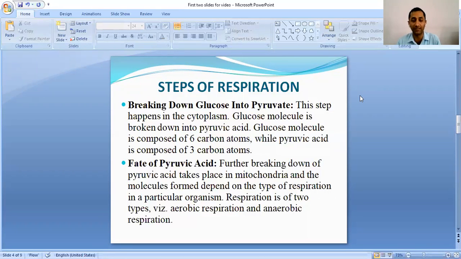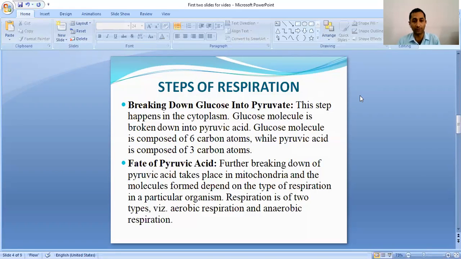And what happens in this step? The glucose molecule is broken down into 2 molecules of pyruvic acid, each containing 3 carbon atoms. Okay. Next is the fate of pyruvate. What is the fate of pyruvate? Fate means the future of the pyruvate that is produced within the cytoplasm after breakdown of glucose.